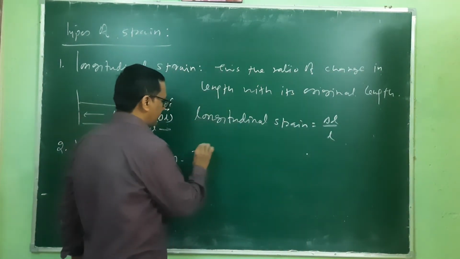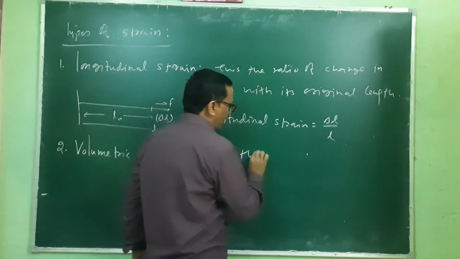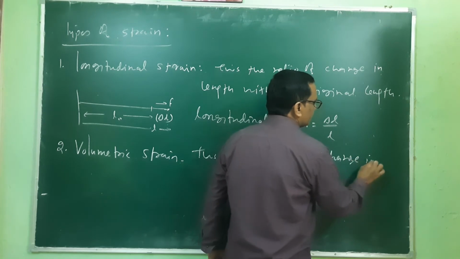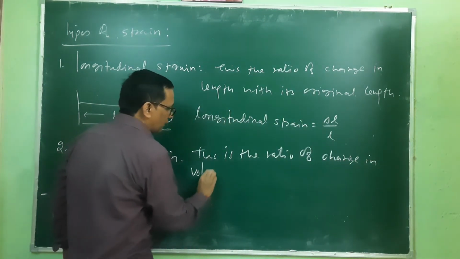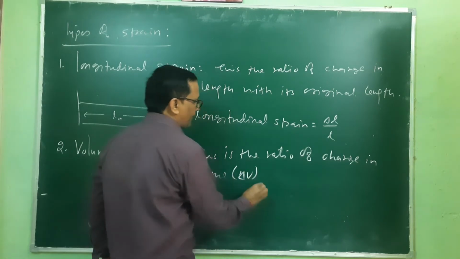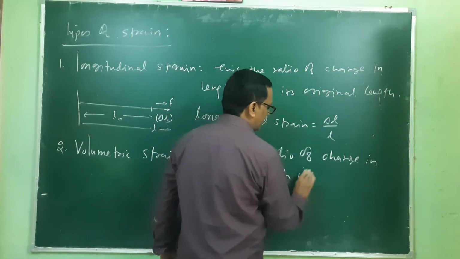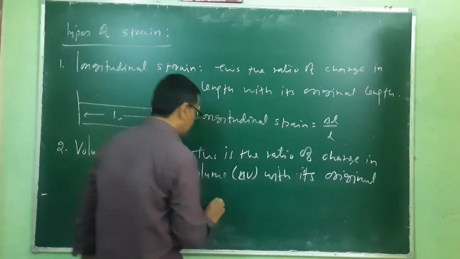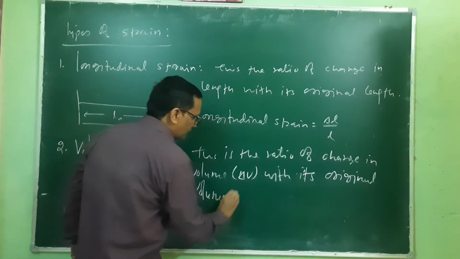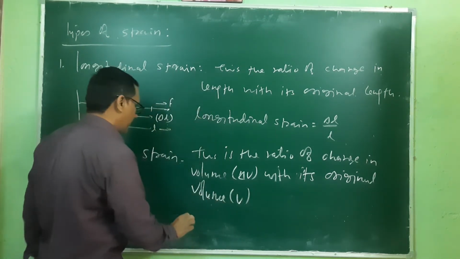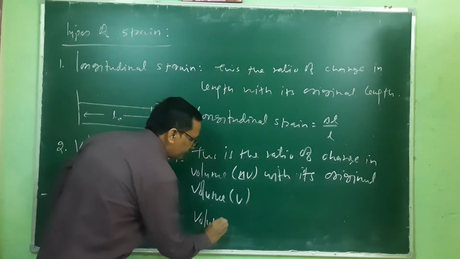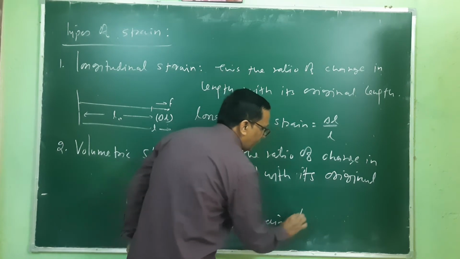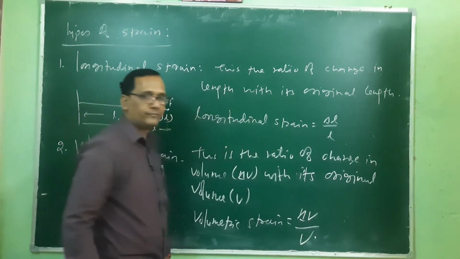So this is the ratio of change in volume, delta V, with its original volume V. So volumetric strain is equivalent to delta V by V.